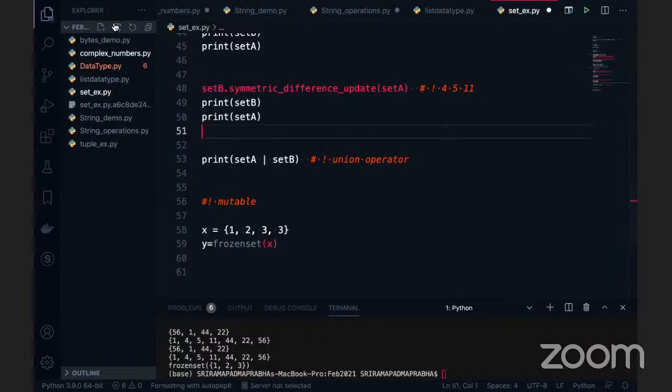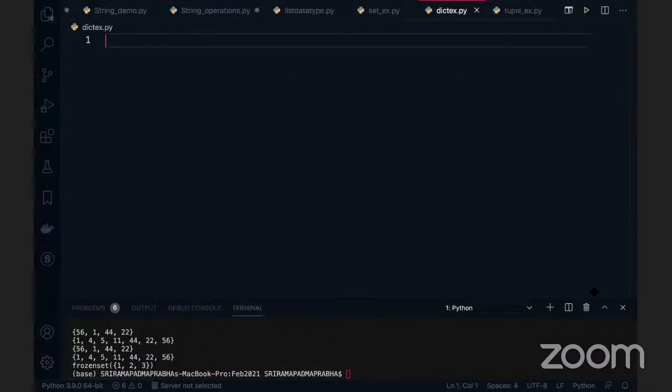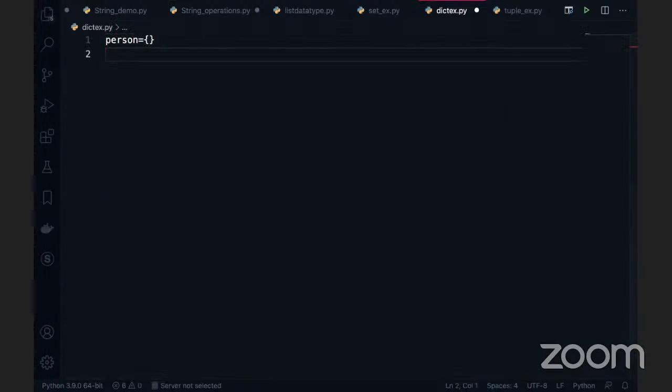A dictionary is like a map object. So what is a dictionary? A dictionary stores multiple keys and values. This is the only map object in Python. For example, you can take person, and person is equal to, we can mention this as empty. So it is an empty dictionary. This is the last concept, guys, but byte array we can discuss in the upcoming sessions. So let's finish the dictionary now.